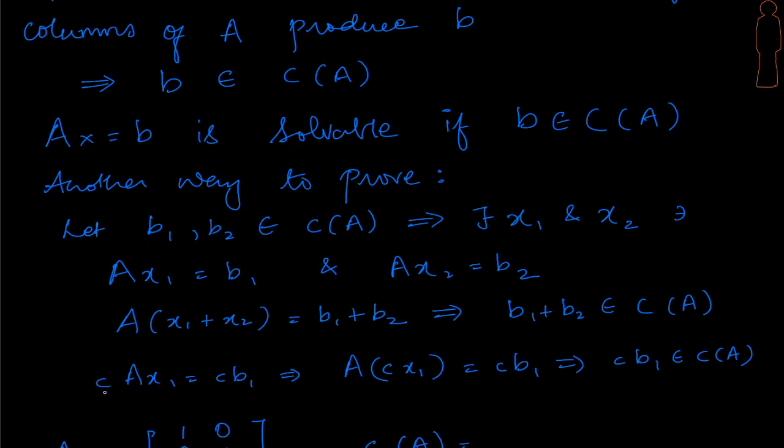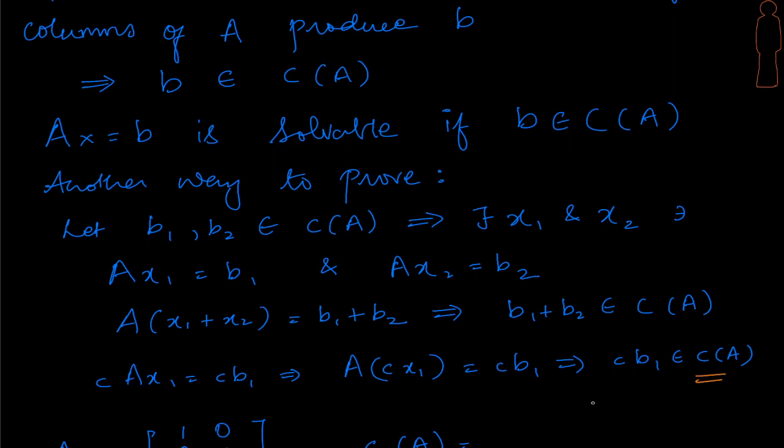Very similarly, we can take a constant c and multiply on both sides and use the properties of scalar multiplication, bring it inside here. A times cx1 is giving rise to cb1, which means that cb1 again will belong to the column space of A because I have a solution for it, which means that my C of A now becomes a column space. C of A now becomes a subspace, right?